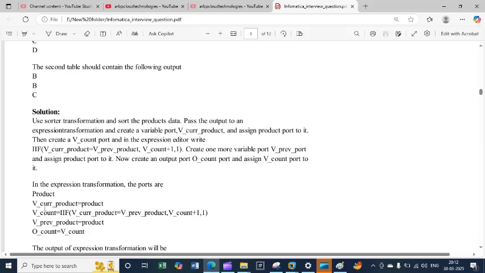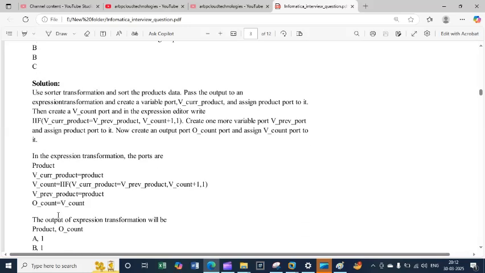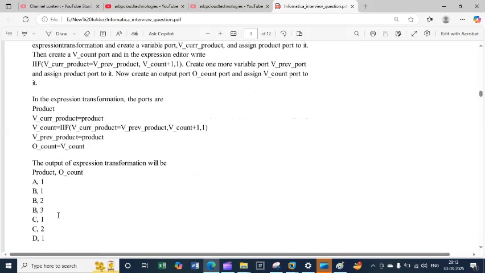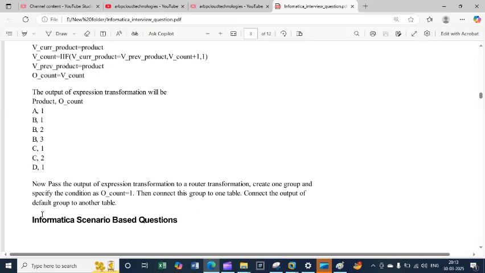So like this, first the current product, the product information, second v_count, I will write this logic, previous product, the same product information, then count. This is the sequence you need to write in the expression. The output of the expression transformation will be product and o_count, like A, B, B, B, C, C, D. This information will come, suppose from your flat file or whatever you are taking, right?